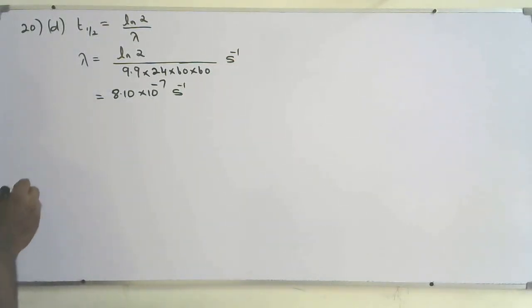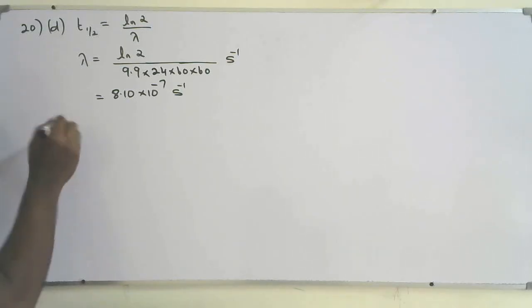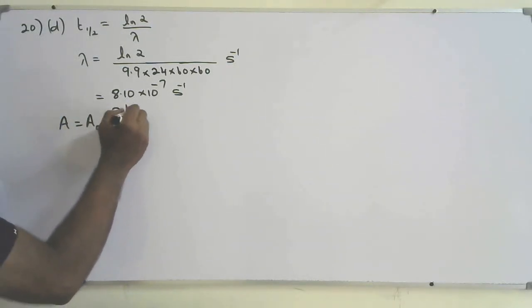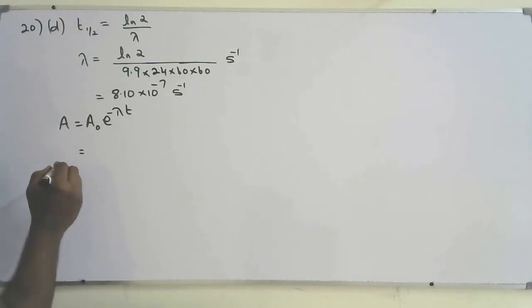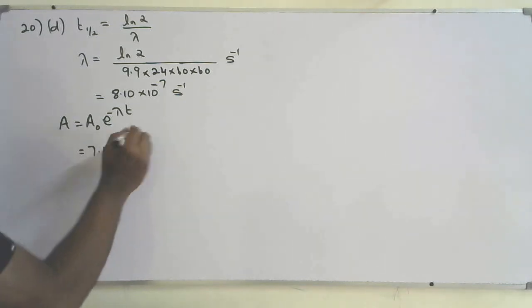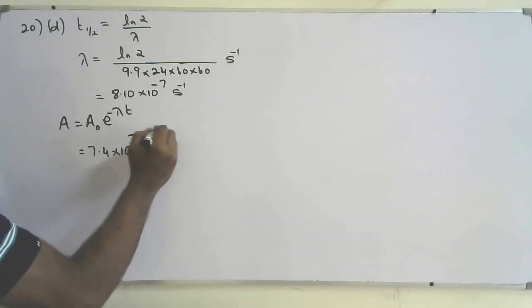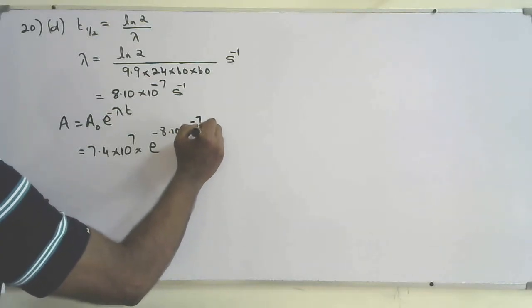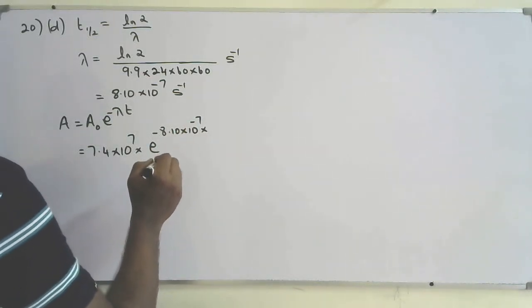So we know that the activity after 7 days, A equals A naught e to the power minus lambda t. Currently the activity is 7.4 × 10^7, e to the power minus lambda, which is 8.10 × 10^-7, times 7 days.